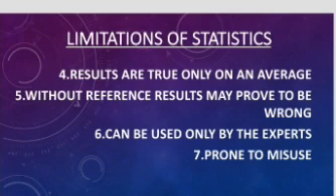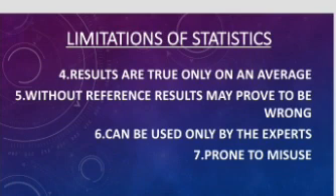For example, if I say that the per capita income of India is rupees 18,000 per annum, it does not mean that the income of each and every Indian is rupees 18,000 per annum. Some may have more and some may have less than 18,000 per annum. It is true only on average. So results are true only on average.